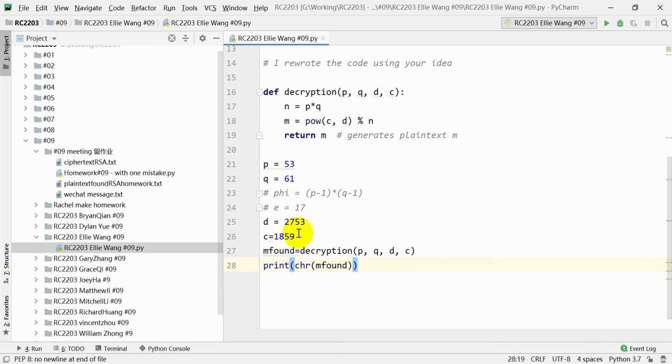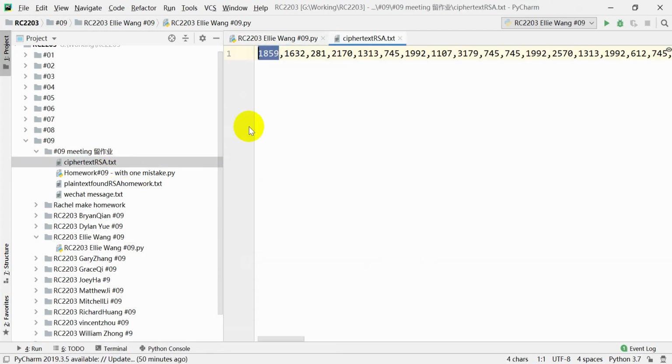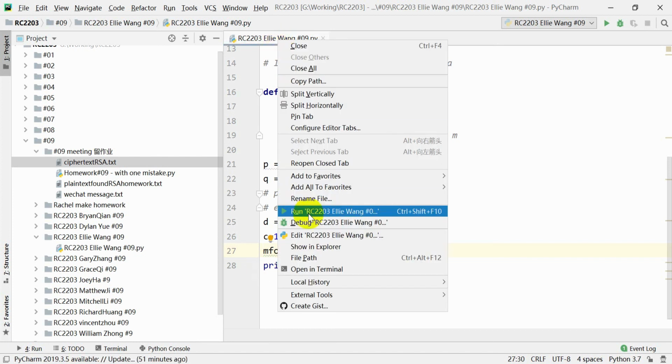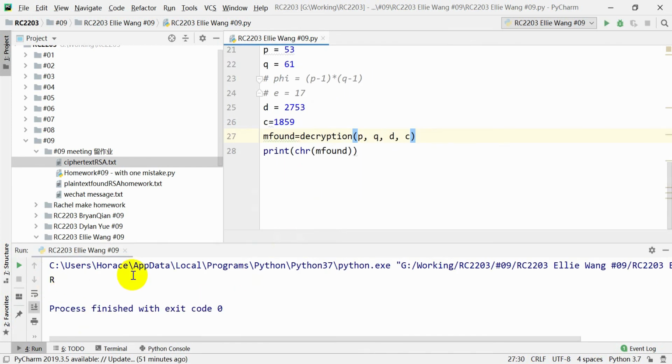And then you have C equals 1859, which is the first character in the ciphertext. So that means if we decrypt it, we would get the capital letter R, which is the first letter in my name. So we decrypt it and then get the ASCII code for the decrypted character. After we have the ASCII code, we turn it into the character, and then we print the character. So when we print it, we would get capital letter R, and your code works now.